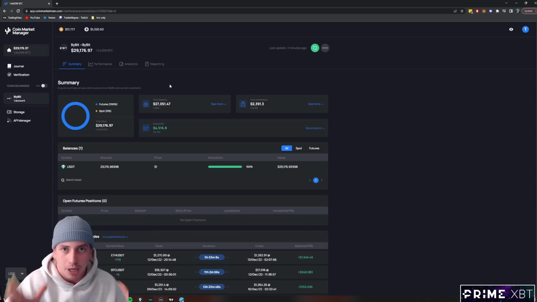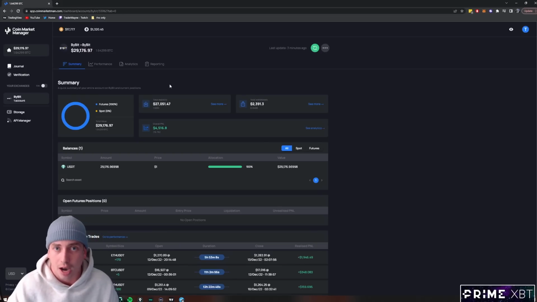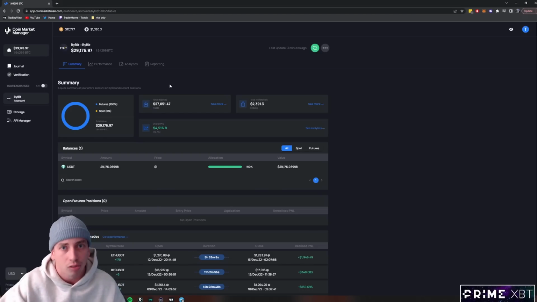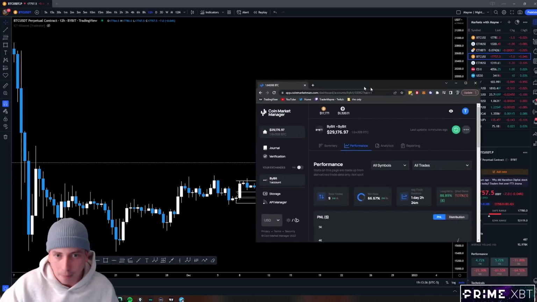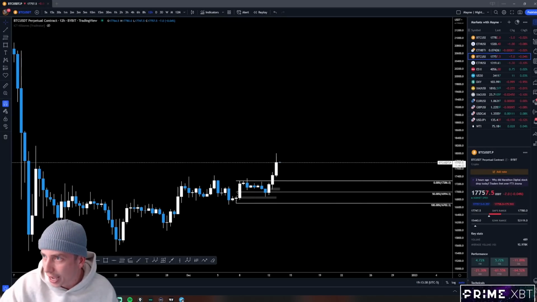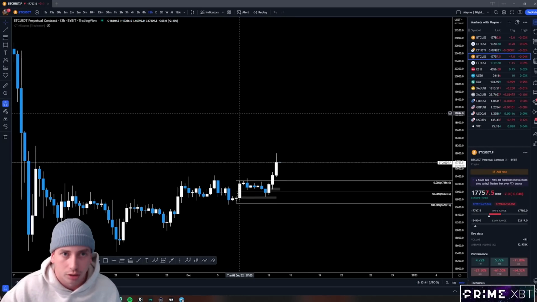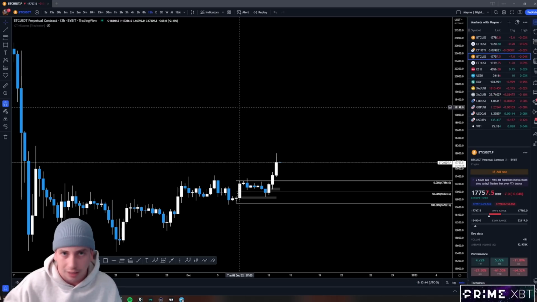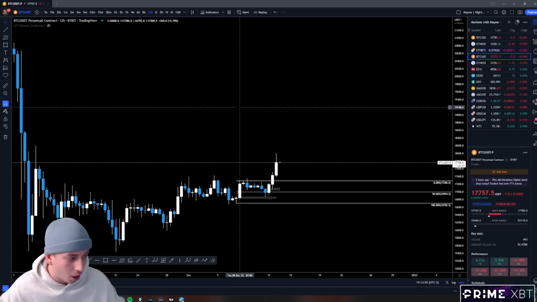And three, I think this is a much more realistic example for you guys. If I'm showing you trades on a $1 million account, that's harder to relate to for most people. But a $25,000 account, I think, is much more attainable. So I want to show you guys what's possible by just stacking up wins on a basic account. Nothing insane, right? The balance was 25 grand. It's sitting just under $30,000 as you saw there. And I'm going to be trading this until it's at least 100K. I just want you guys to see what's possible, right? You can take 25K and you can turn it into more doing what I do systematically. It doesn't have to be anything crazy. You don't even have to take that many trades.